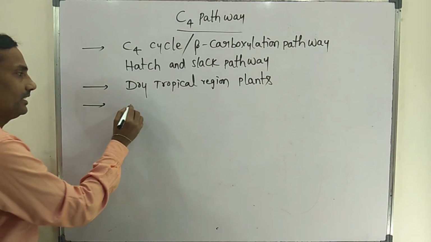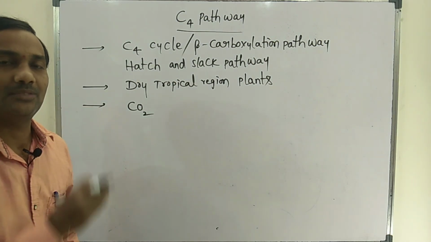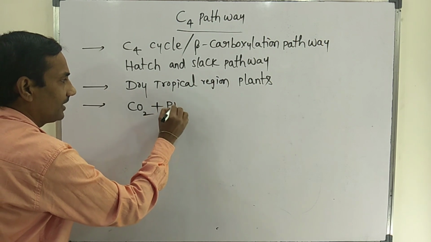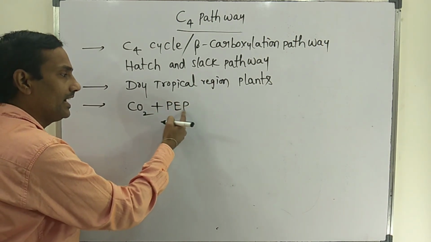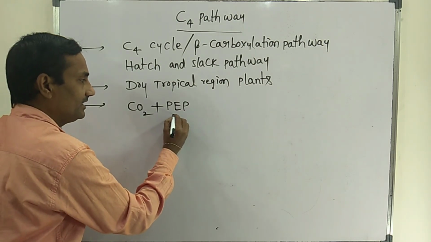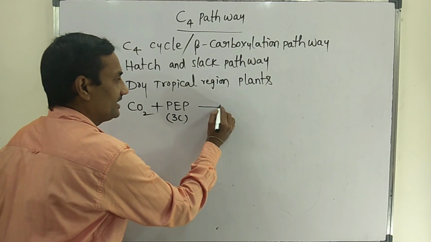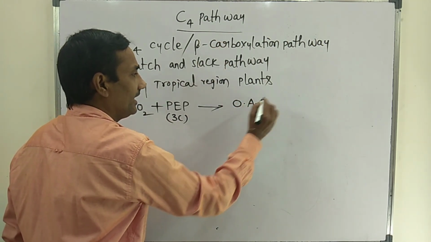Next, the first CO2 fixation product: CO2 is fixed with PEP, phosphoenol pyruvic acid, which is a 3-carbon compound. The first fixation product in C4 plants is OAA.